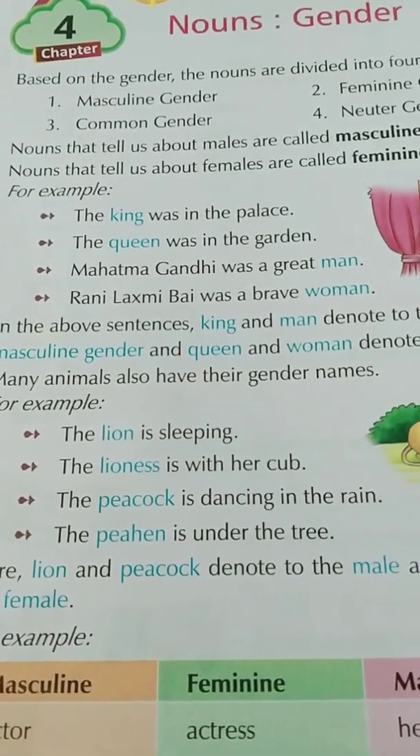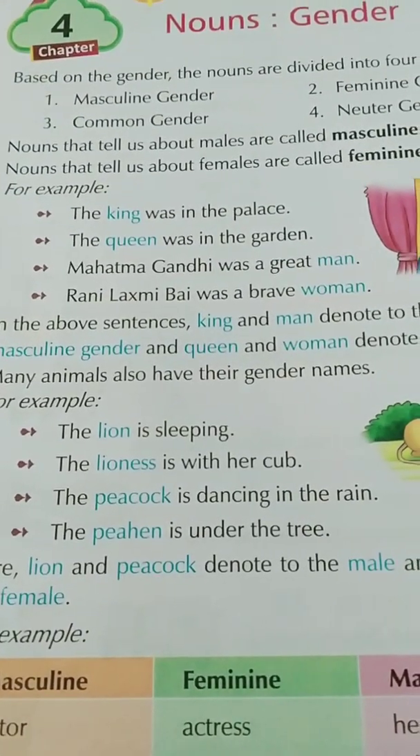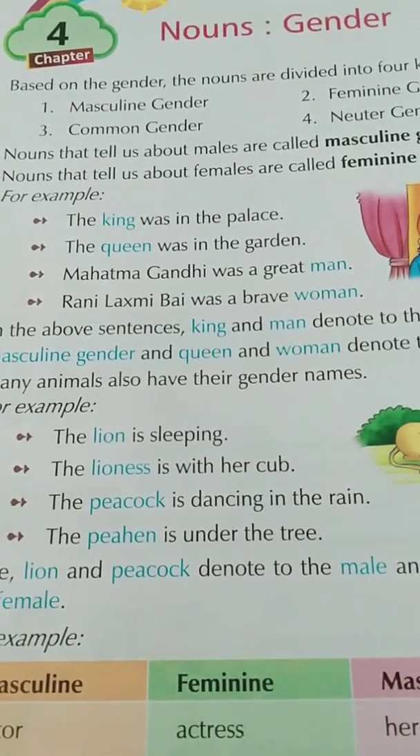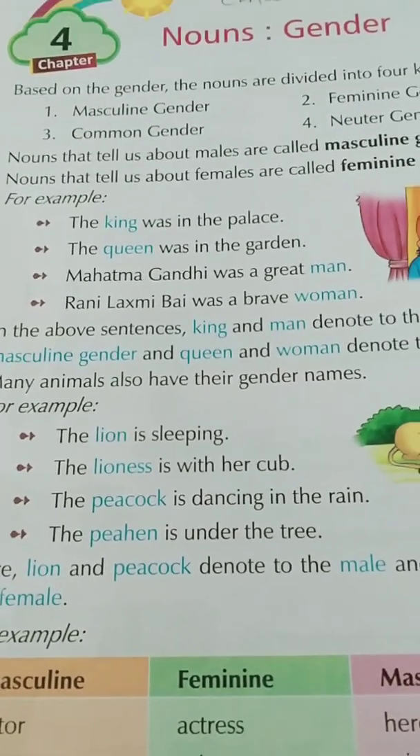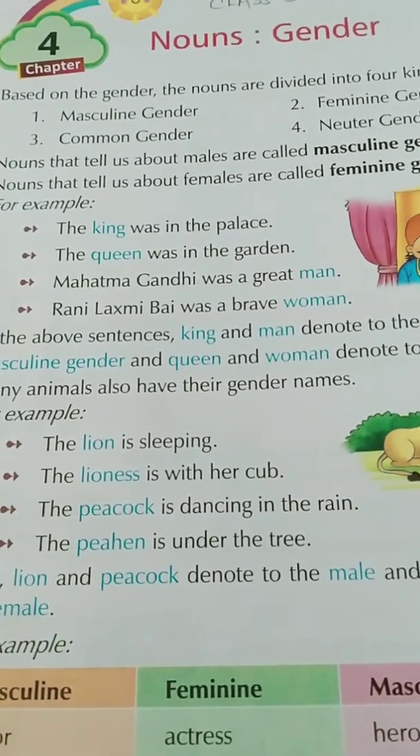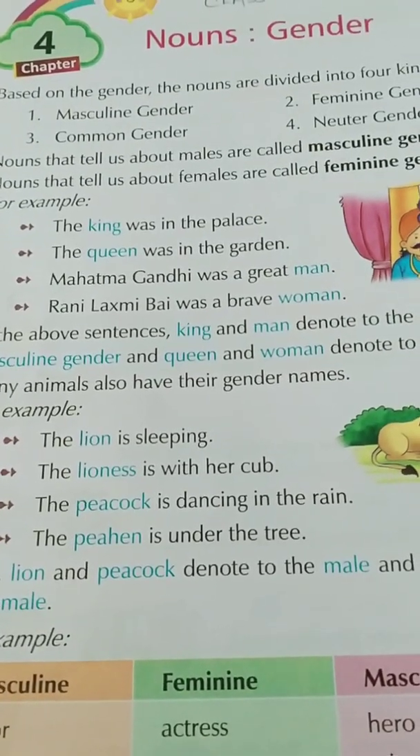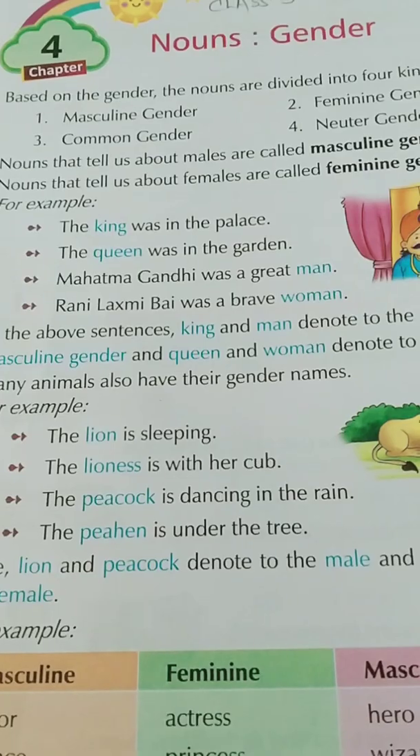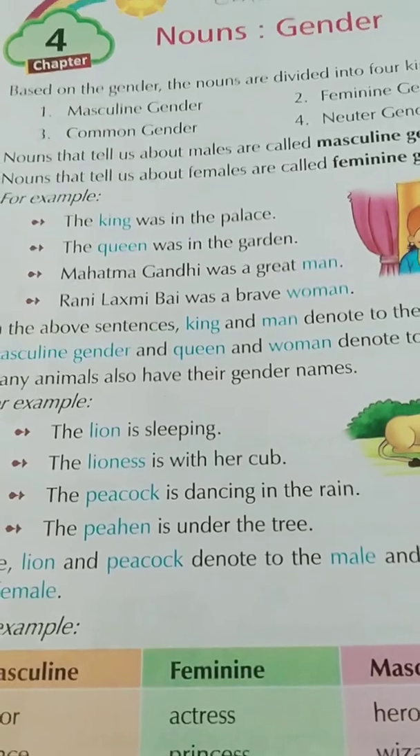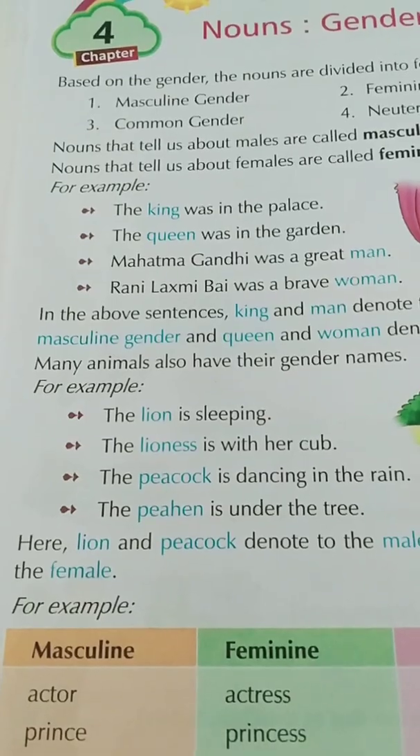The king was in the palace. The king is a male person, so it's a masculine gender. The queen was in the garden. Queen is a female. It's a lady, so it will come in feminine gender. Mahatma Gandhi was a great man. Mahatma Gandhi was a male, so it will be in masculine gender. Rani Lakshmi Bai was a brave woman, so Rani Lakshmi Bai was a lady and woman, so it will come in feminine gender. Okay, hope you all have understood till here, students.